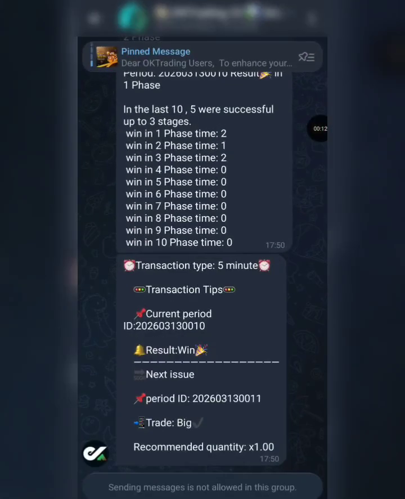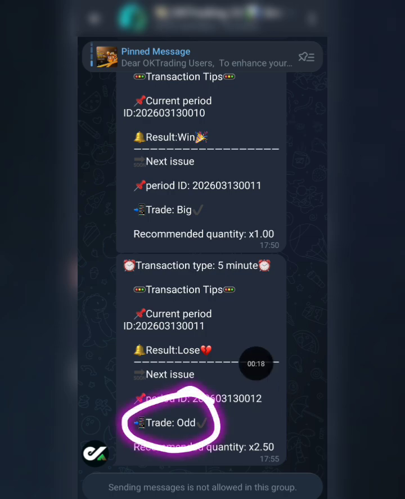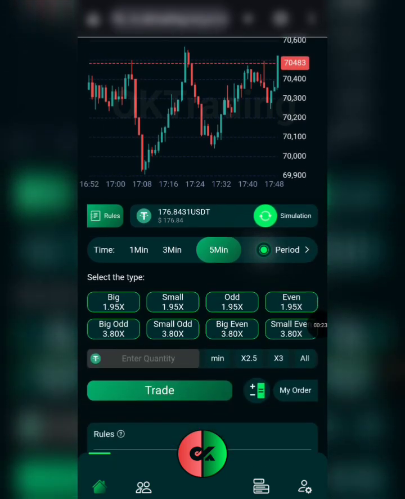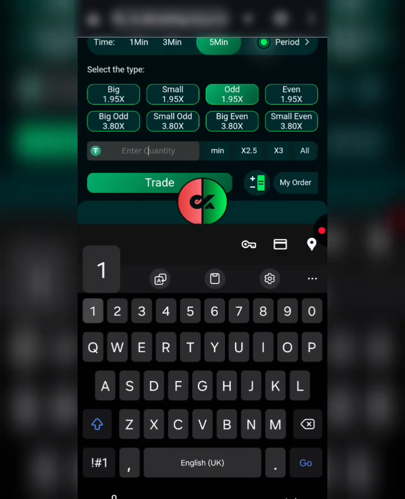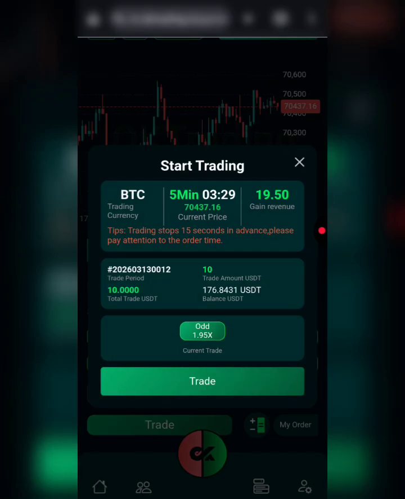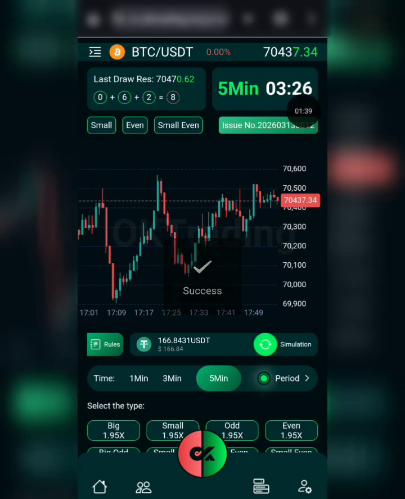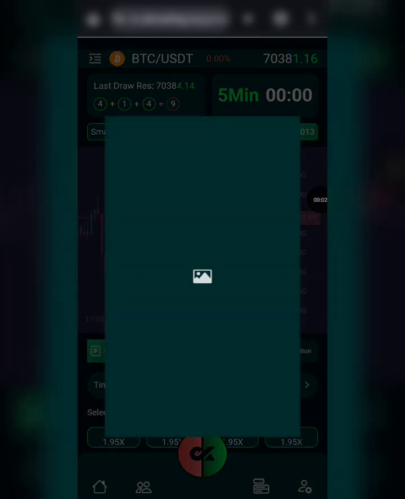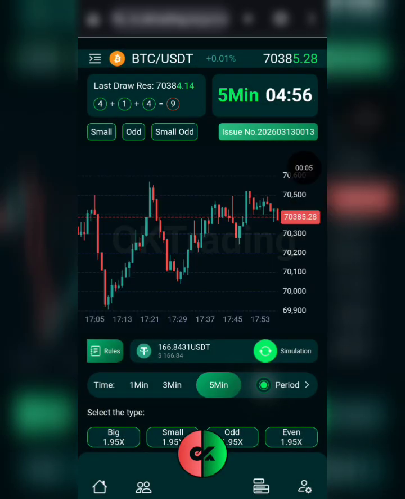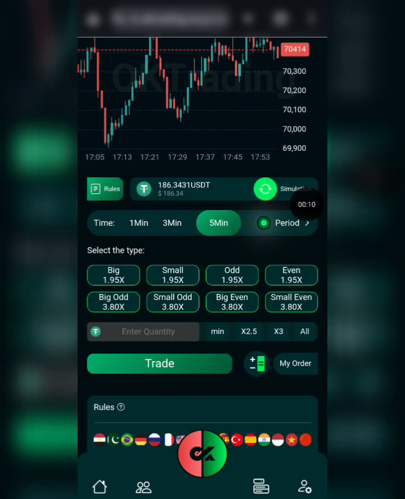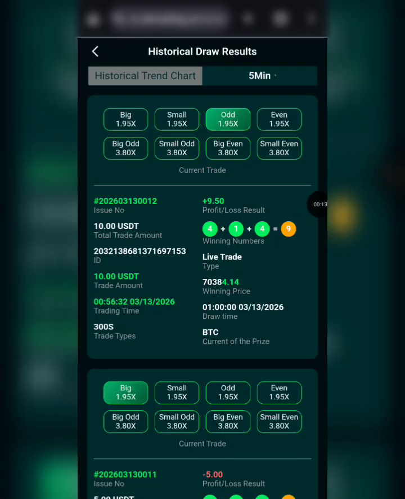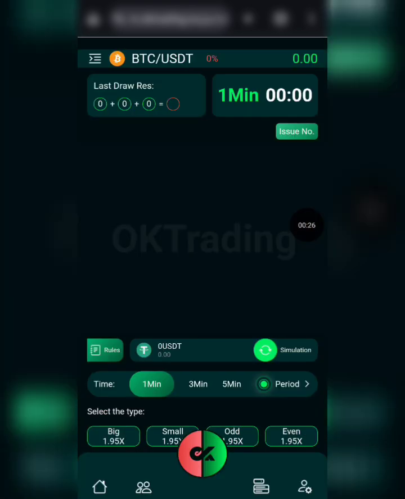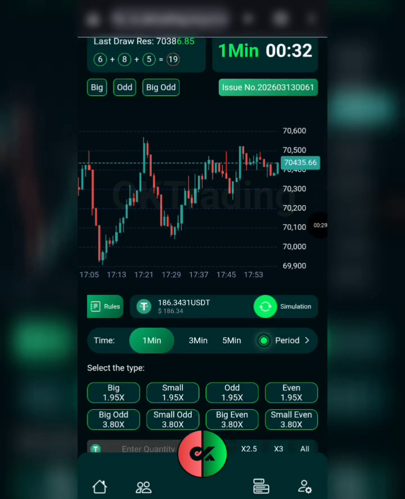Okay, but then we're going to recover, and we're going to recover going with the next signal, which says we should select the odd. So I'll come back here now. I'm going to select odd right here and I'm going to double up and go with 10 USDT and trade this. Okay, so let's wait for this countdown to be over. So here we go with the countdown, and that was actually a win. As you can see right here, we got an odd and we've made an additional 4.7 USDT profit in this. If I come to my order right here, you can see this has actually helped us to recover the previous loss and some profit. Okay, so that's how you can basically win right here using the signal group and playing the game here.